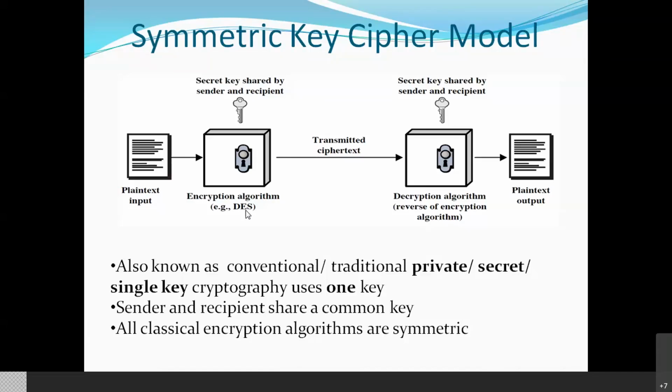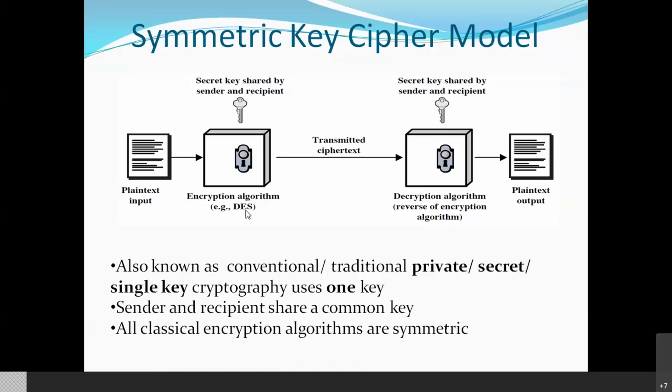The receiver also knows which method is used. So what will the receiver do? He will decrypt it using the Caesar cipher method. If I have replaced each letter by the next third letter, A is replaced by D, B is replaced by E, like that. So the receiver will decrypt the encrypted message.